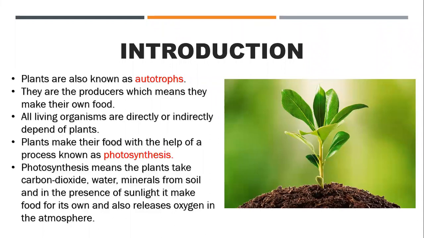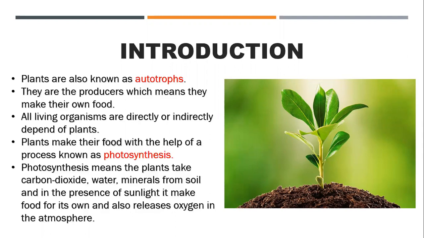If you see the examples of omnivorous, carnivorous, and herbivorous animals, which we studied in the previous chapter, chapter 1, the herbivorous animals are directly connected to the plants because they eat plants only. But the carnivorous animals eat the flesh of other animals.